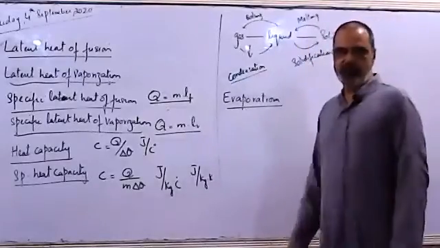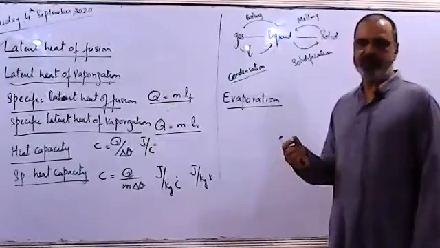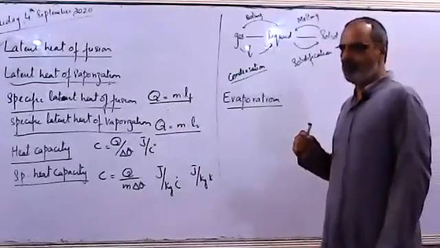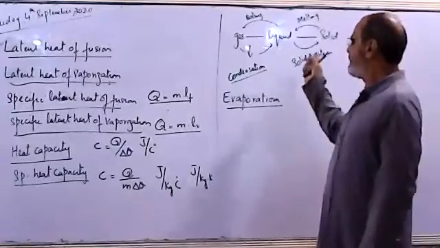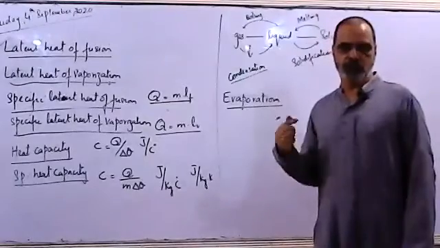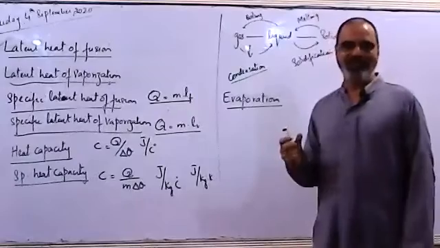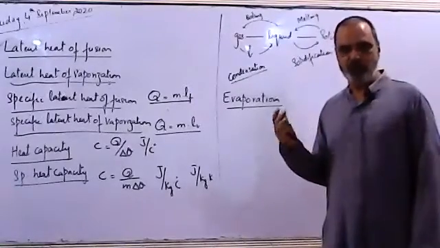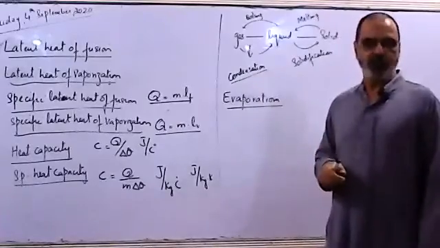Boiling actually takes place at the boiling point, and it is the maximum rate of change from liquid to gas, or you can say the maximum rate of evaporation. At the boiling point, the liquid changes into gas at a maximum rate. The maximum number of liquid molecules are leaving the surface, changing into gas.